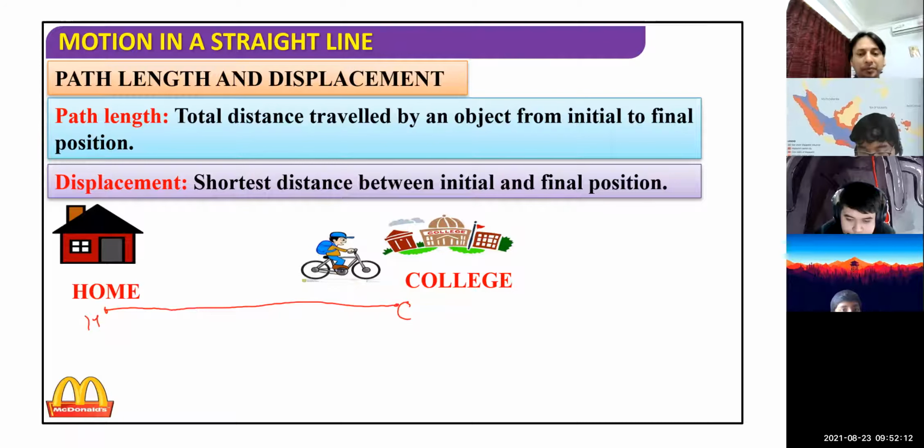Now here, if I draw another diagram, suppose, let me take one example.